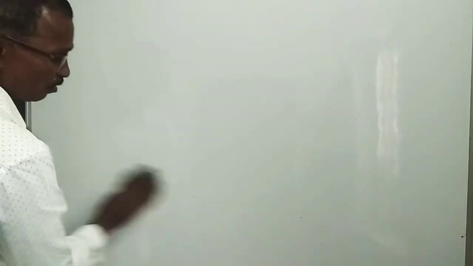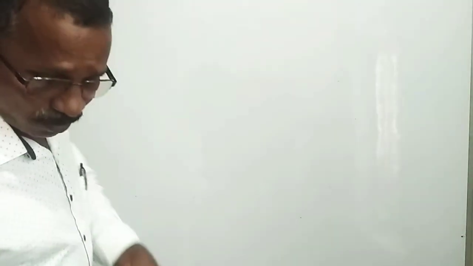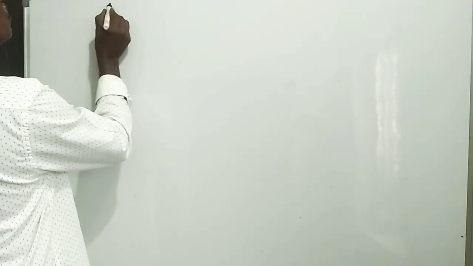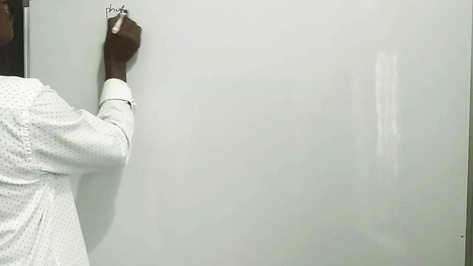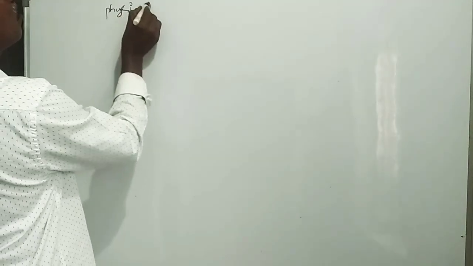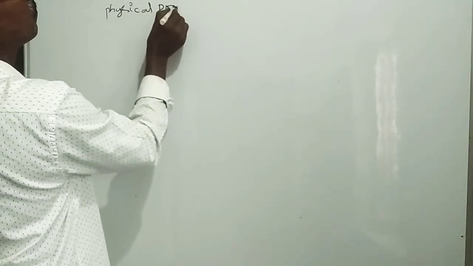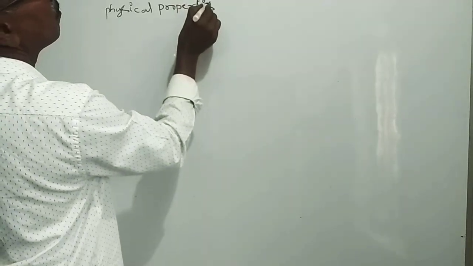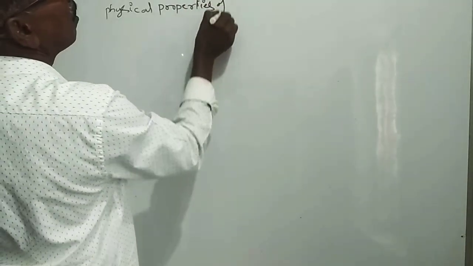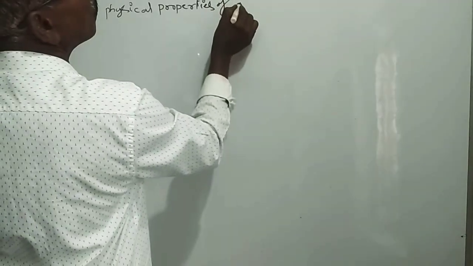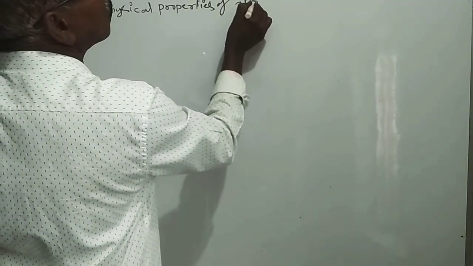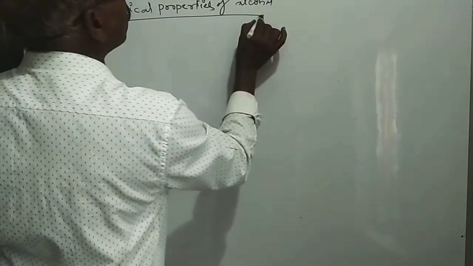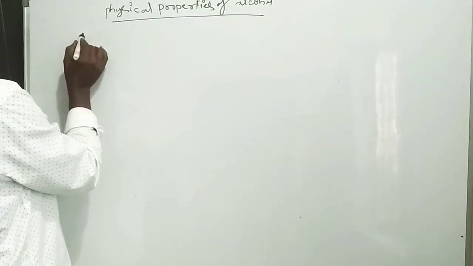Now we discuss the chemical and physical properties. Physical properties of alcohols.